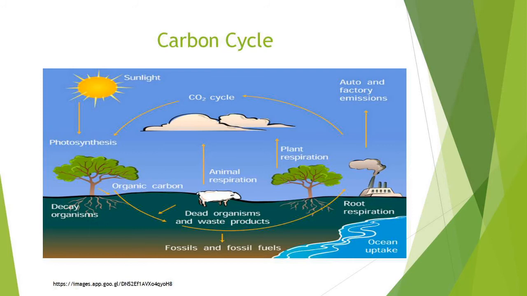The carbon cycle is the process in which carbon travels from the atmosphere into organisms and the earth and then back into the atmosphere. Plants take carbon dioxide from the air and use it to make food. Animals then eat the food and carbon is stored in their bodies or released as carbon dioxide through respiration.